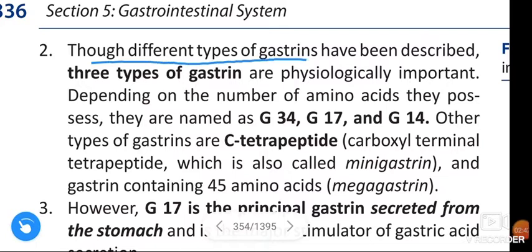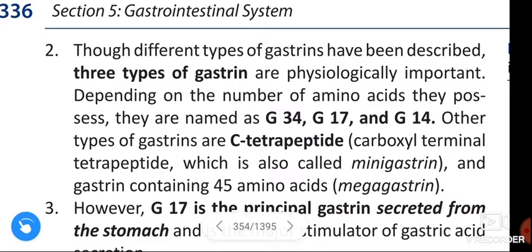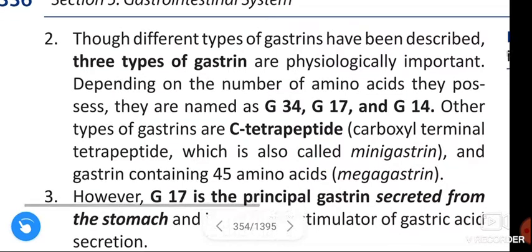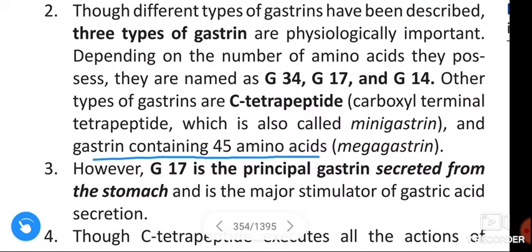Though different types of gastrin have been described, 3 types of gastrin are physiologically important. Depending on the number of amino acids they possess, they are named as G34, G17 and G14. Other types of gastrin are C-tetrapeptide, that is carboxyl terminal tetrapeptide, which is also known as mini-gastrin, and gastrin containing 45 amino acids, which is megagastrin.